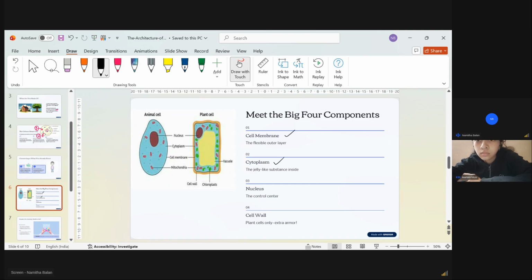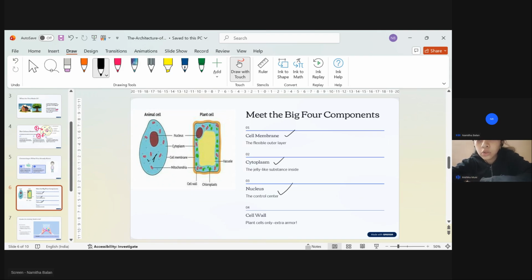In the case of the animal cell, this part is the cytoplasm. And in the plant cell, you can see the blue color, right? That is the cytoplasm. Now coming to the nucleus. Mahika, can you tell me whether the nucleus is present in both the animal and plant cell or only in animal cell?